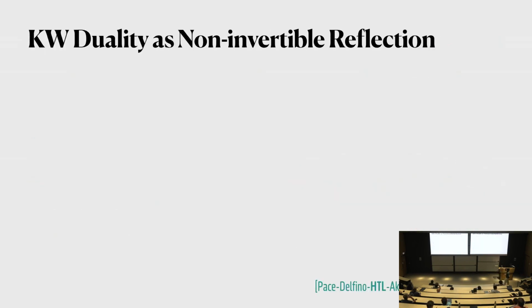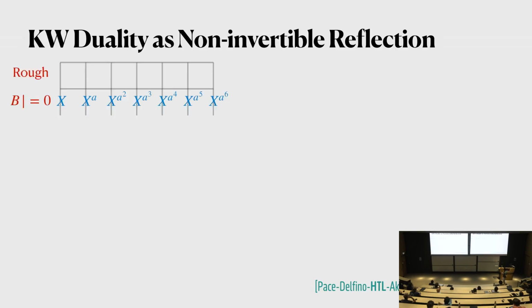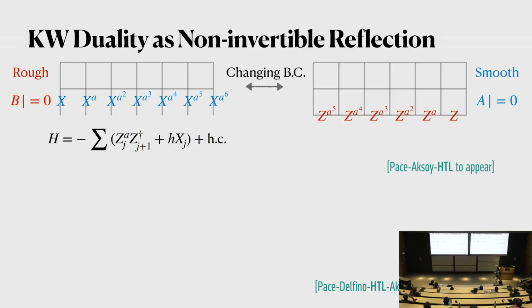So now let me discuss one application. If we have a symmetry TFT, one thing that will be very useful is that we can use it to discuss gauging. So let's say we start with the rough boundary condition, which is equivalent to setting b equals 0. In that case, there's a symmetry that's made of a product of X with certain modulations. And the Hamiltonian that commutes with the symmetry is the one that we have already constructed. And now let's say we want to gauge the symmetry. To gauge a symmetry in the symmetry TFT means that we want to change the boundary condition from rough to smooth. In that case, we set the gauge field A to be 0, and the symmetry that we obtain is made of this Z, okay?